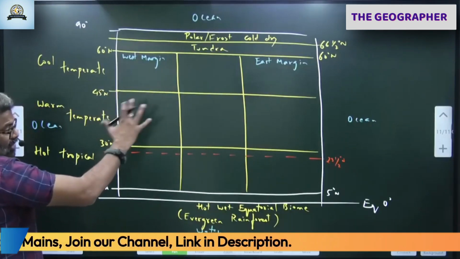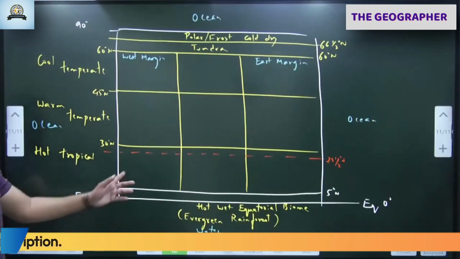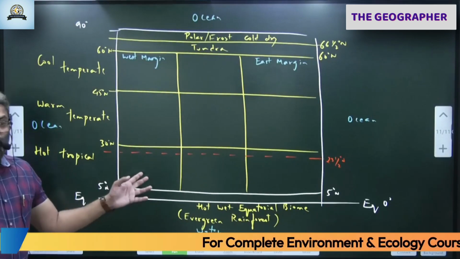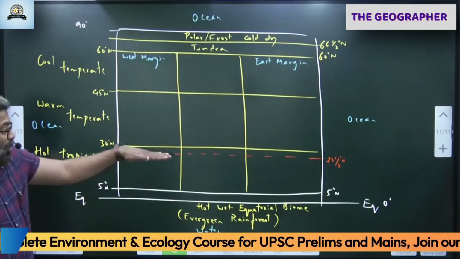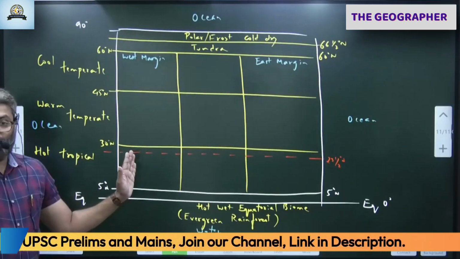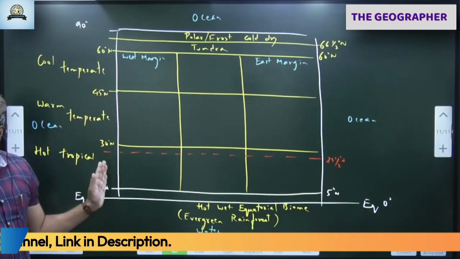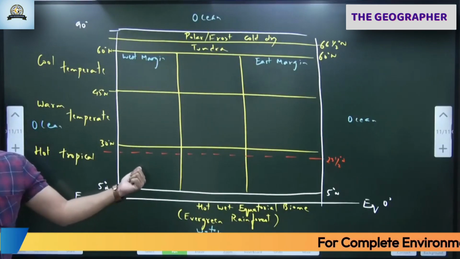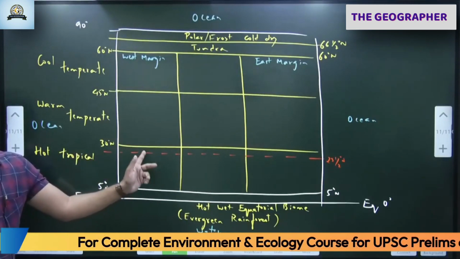Let's see which are the different types of climate we get. Here, let's start from here. This one. We all have studied in climatology and oceanography that the deserts are found in the subtropical belt in the western margin of the continents. Do you all remember? Oceanography class, I told you ocean currents. In the western margin we have a cold current. Because of the cold current, here what happens? No evaporation. No evaporation means what? Dry air. Dry air will blow towards the land. No rainfall. No rainfall, desert.